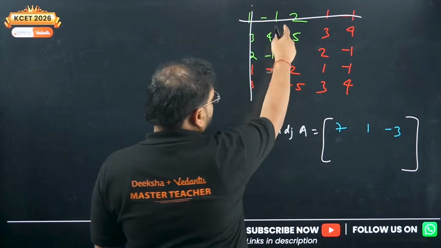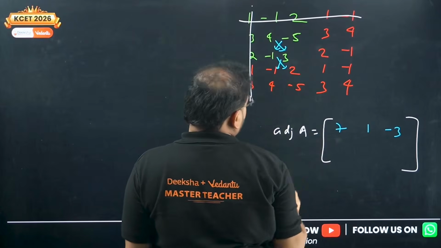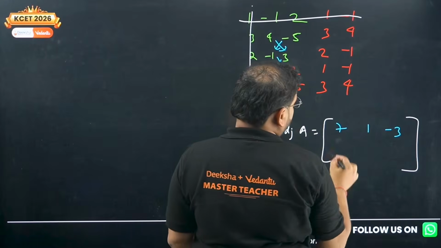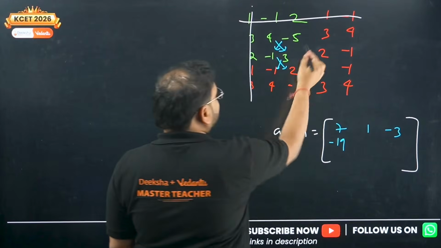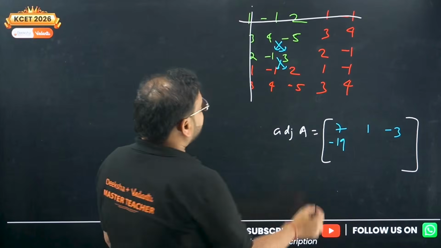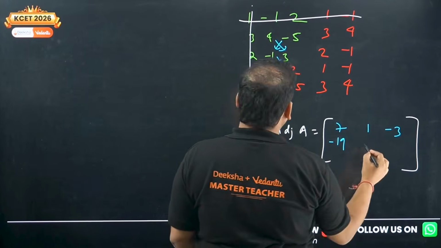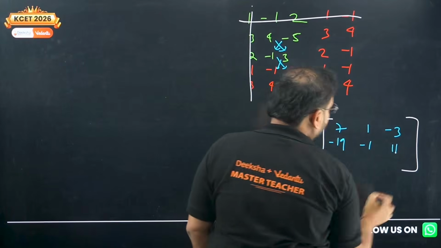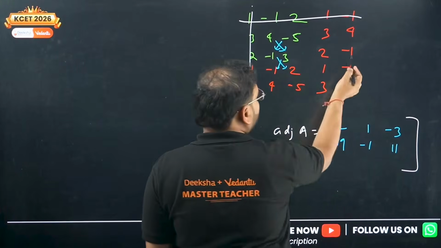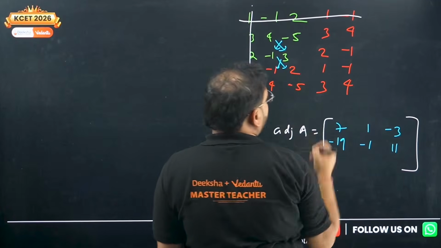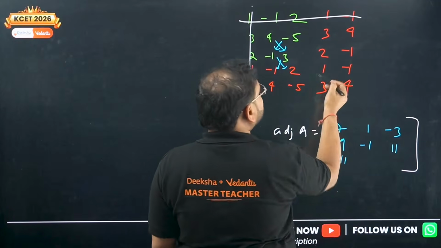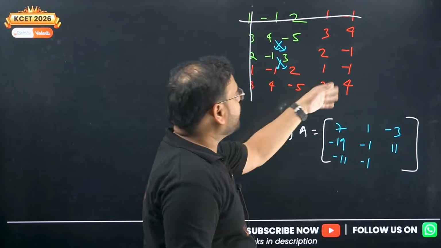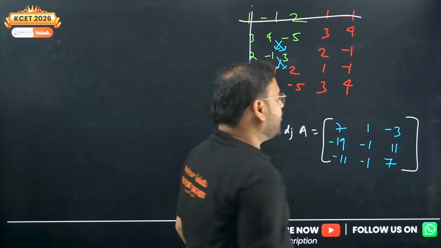Okay, carry on in the second set over here, 5 into 2. We get minus 10 and we have minus 9, so it becomes minus 19. And we get here 3 minus 4, which is minus 1. And over here 6 plus 5 is 11. So this is done. Now the last one, 3 into minus 1 will be minus 3, and minus 8, so minus 11. We have minus 2 and plus 1, so we have minus 1 over here. And the last, 4 plus 3 will be 7 again.